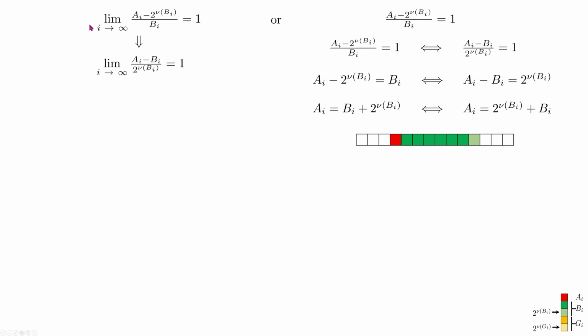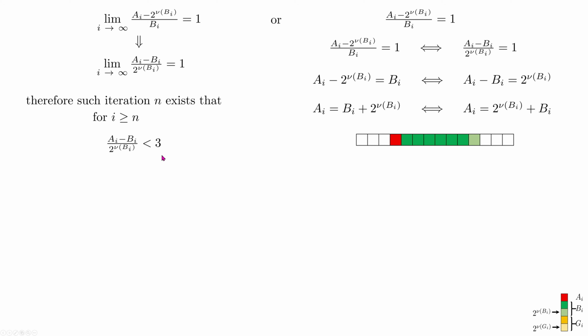After logical transformations of this limit, we concluded with this limit. Please notice it is very similar to our right side. What is presented on the right side describes the situation in case of exact values, and here we've got limits. If we've got this limit, we can say therefore such iteration n exists that for I greater than or equal to this number of iteration, this term will be less than 3.